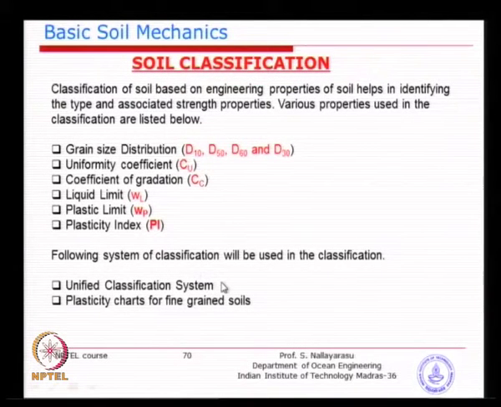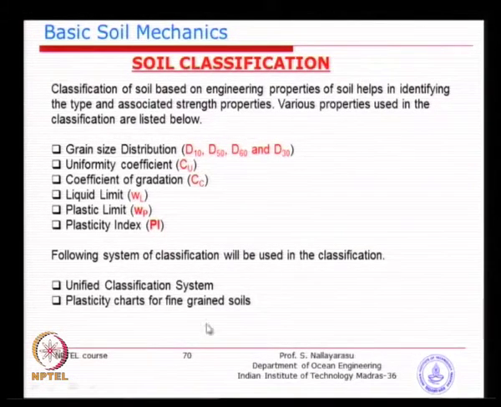That is why these are some of the very initial tests. Quickly you do them, then you can get some kind of decision made. Of course, experienced people will be able to decide even at a look, even before you do this, that I need to do a field test, I cannot take this sample because the sample is going to get disturbed. So, that is the idea behind getting these preliminary or primary parameters.